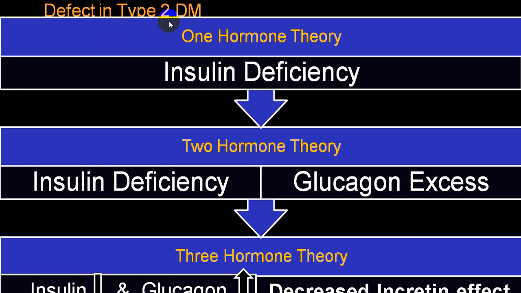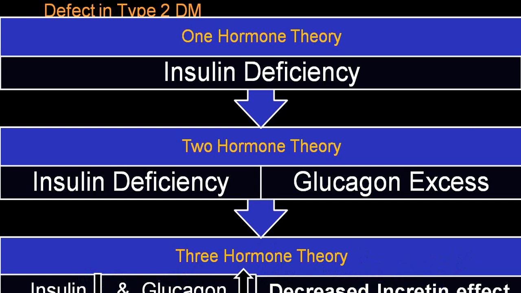Initially in type 2 diabetes mellitus, the pathophysiology was insulin deficiency. Then the two hormone concept came, insulin deficiency and glucagon excess, and then a third was added, because of decreased incretin effect. So nowadays we see that insulin production is reduced, glucagon production is increased, and there is a decreased incretin effect.